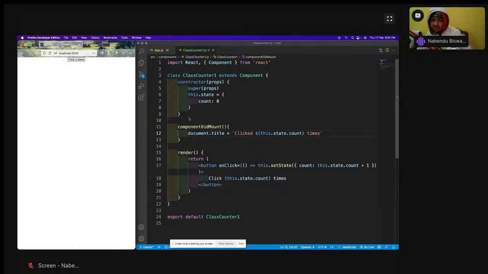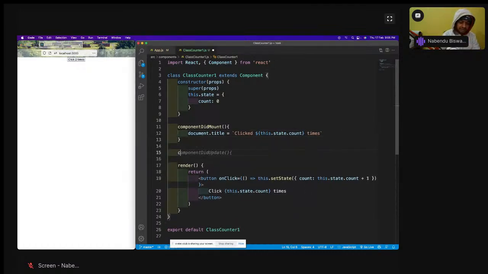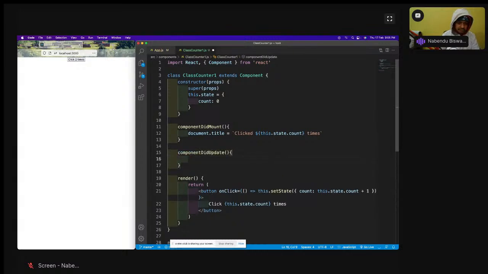Component did mount doesn't run during the re-render. So whenever we change the state, it will not run at that time. At that time, we have to use component did update. So we have to update this code with component did update, and we'll have the same thing. Document.title is click now this many times.